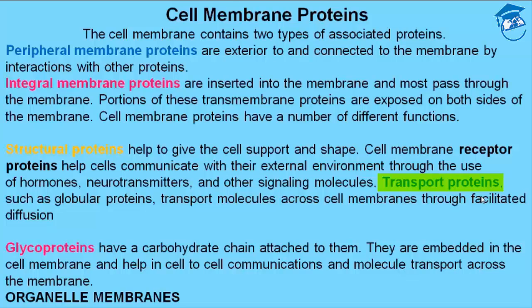such as globular proteins. Then come glycoproteins. They have a carbohydrate chain attached to them. Glyco means carbohydrate. When a carbohydrate chain is attached to a protein chain, that is known as a glycoprotein. They are embedded in the cell membrane and they help in cell-to-cell communication and molecular transport across the membrane and organelle membranes.